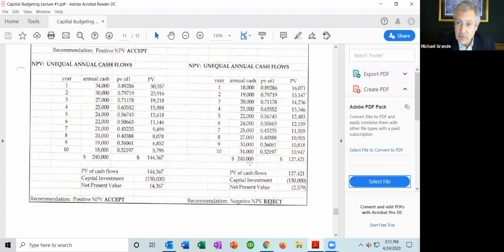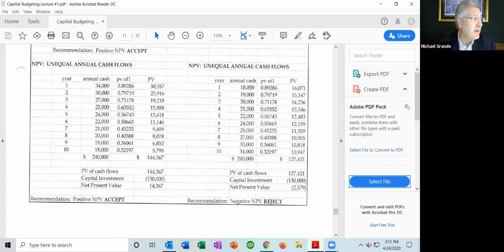They are unequal, but they're annual. I still need to use the same present value factors. If you look closely, they're exactly the same ones as on the left. Same 12%, years 1 through 10. But you have a different cash flow.